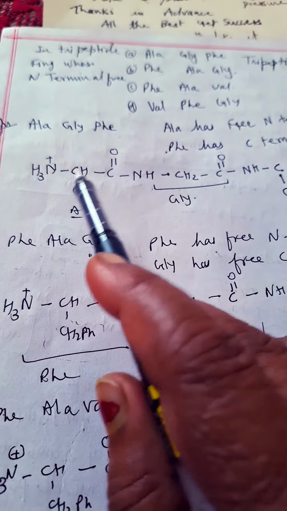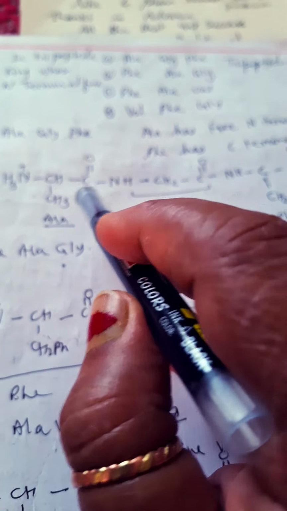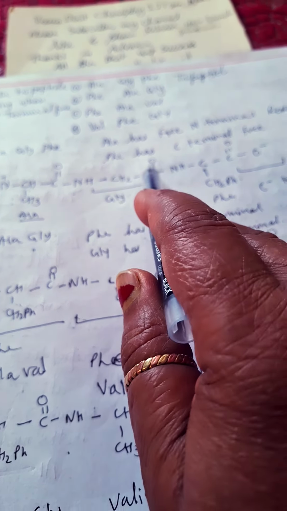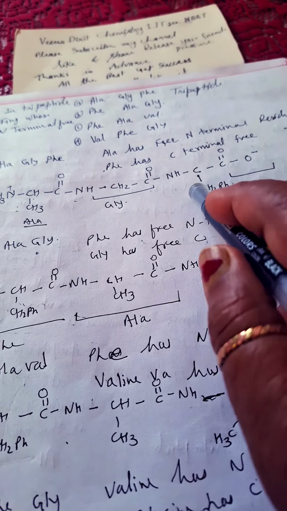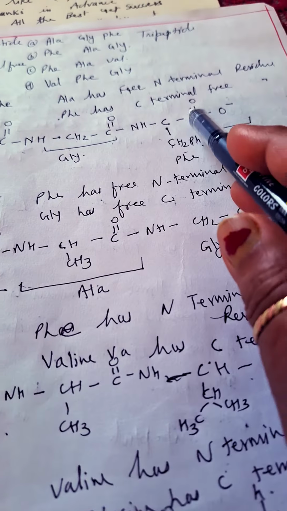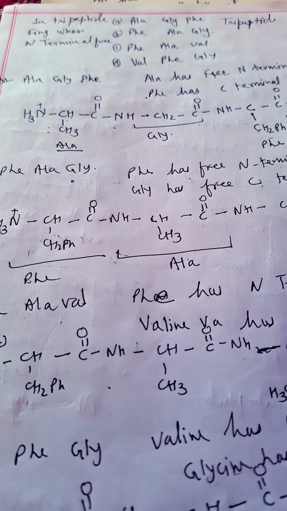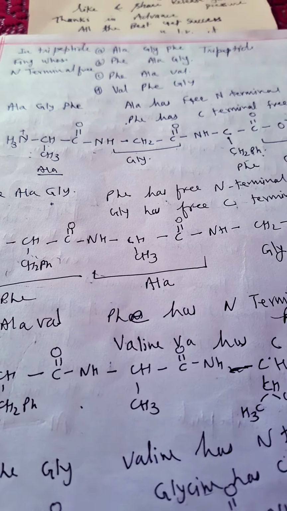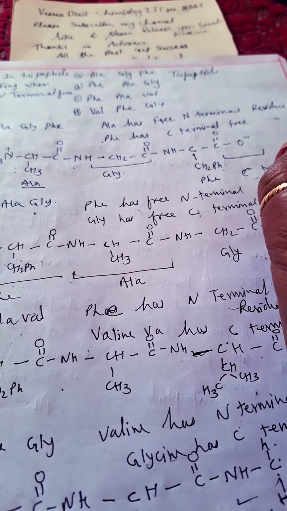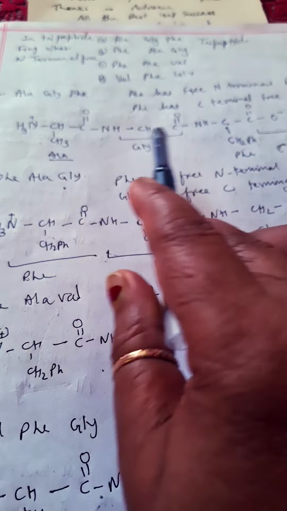Now we'll go. Suppose Ala is first, so this N terminal will be free, and the rest is amide linkage. Then put NH-CH2. This is amide linkage, CH2CONH, and then CH2Ph. This is phenyl, in the middle, and here the COO group is the carbon terminus, free. In some books it is written as carbon terminal free, in some books it is written as residue. So you select according to what your university follows.